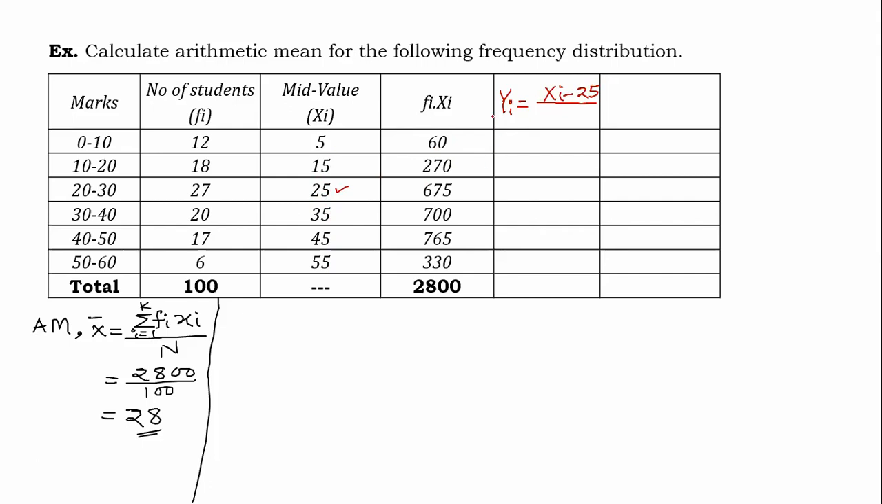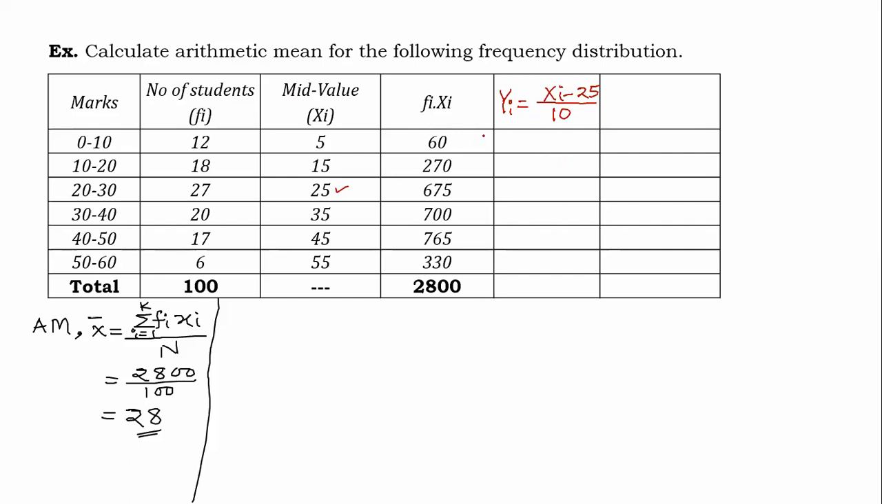Then what will happen? 5 minus 25 will be minus 20, 15 minus 25 is minus 10, 0, 10, 20. So there will be a difference of 10. So let us divide by 10. I hope all are with me. You will understand this new method, and very quickly we are going to calculate. We are going to get the same answer, but in another way.